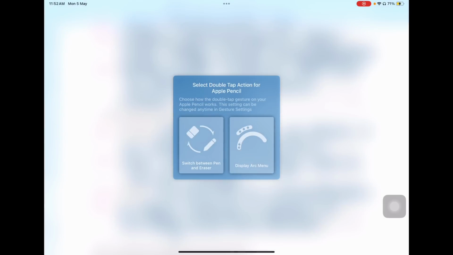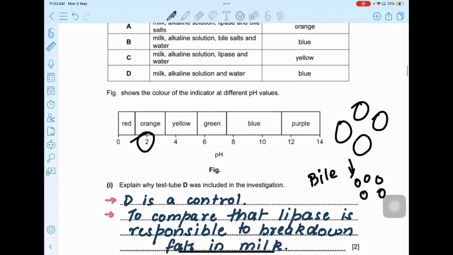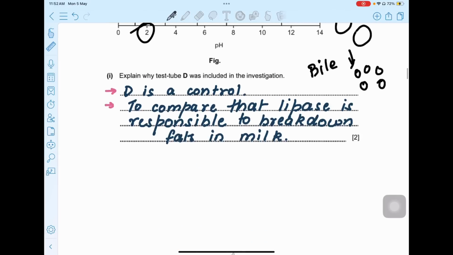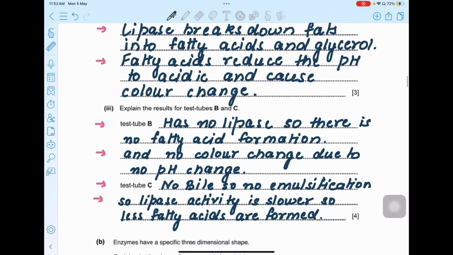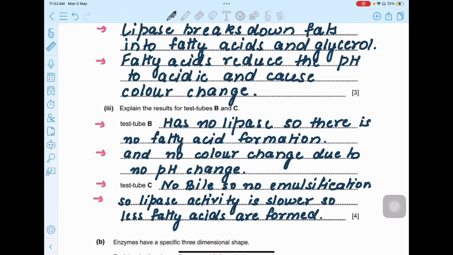Explain the results for test tube B and C. They are just asking you to compare the results of B and C. Let's have a quick review of what B and C have. B has bile and doesn't have lipase. C has lipase, doesn't have bile. What I have written here is that test tube B has no lipase, so there is no fatty acid formation and no color change due to no pH change. Everything depends on the pH change, and because there is no lipase here, there is not going to be any fatty acid formation.